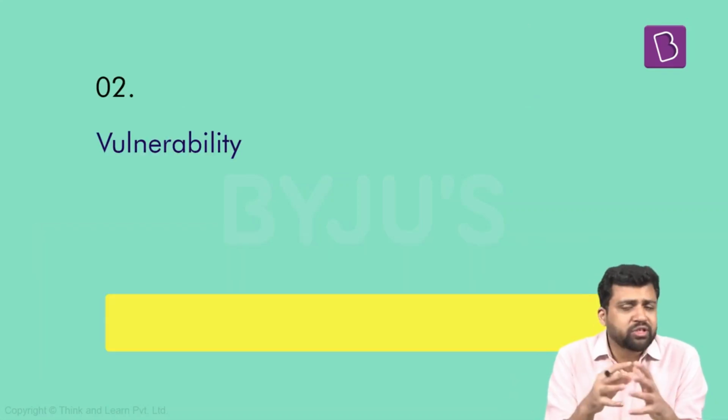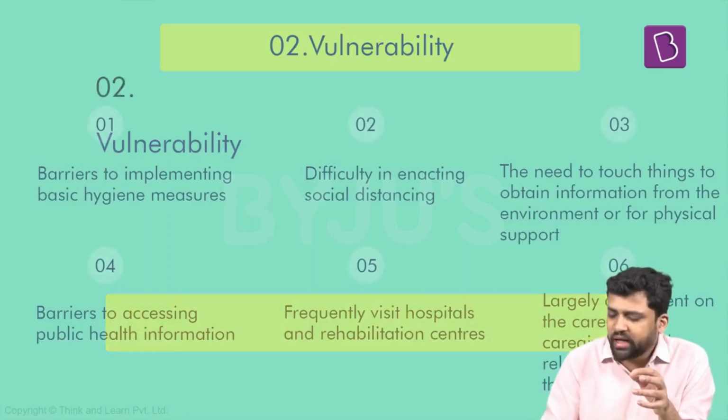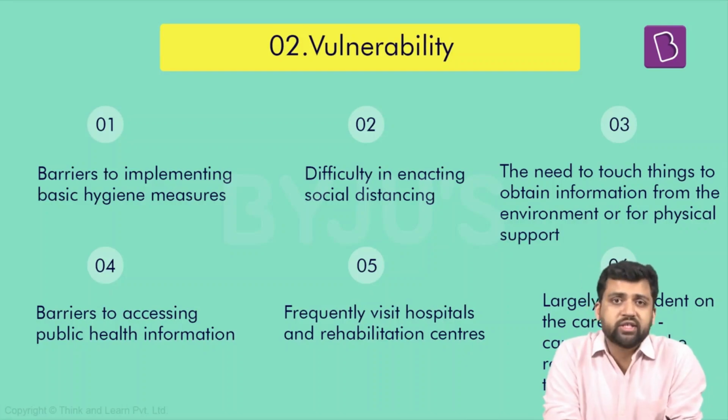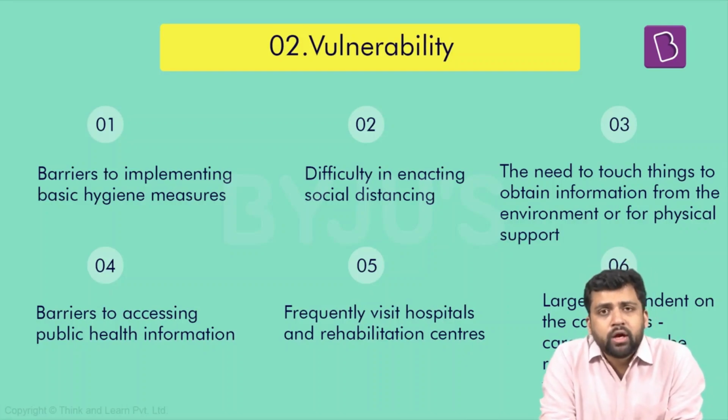So first thing, people with disabilities, they are at greater risk of contracting COVID-19. So the chances of them being exposed to the virus is much more. The chances of their contracting the virus is much more. Now, what could be the reason why this is happening?